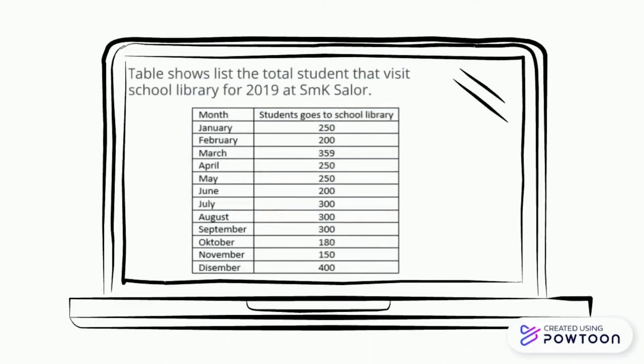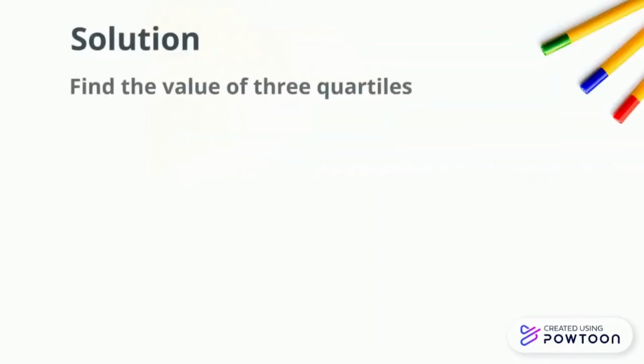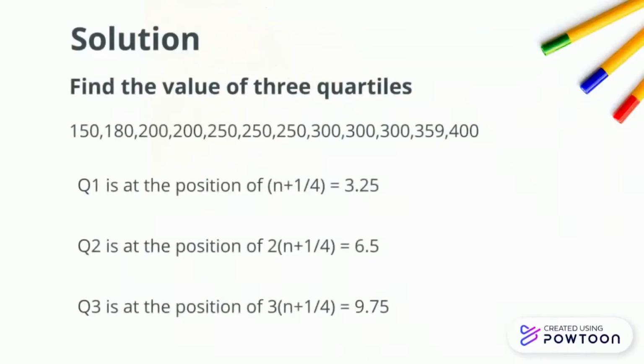Now I will show you an example question. The table lists the total students that visited the school library in 2019 at SMK Salor. I list January, February, March, April, May, June, July, August, September, October and November, a whole year. It shows how many students went to the school library in 2019. So here is the solution. Find the value of the 3 quartiles.